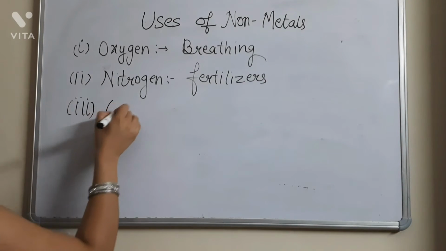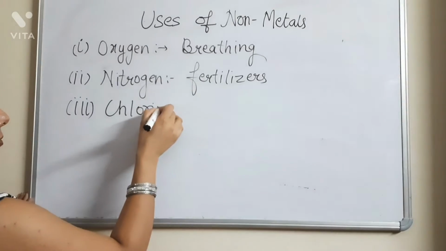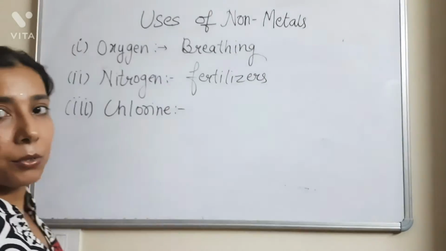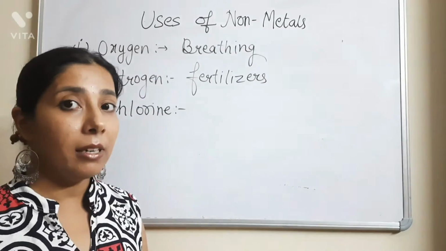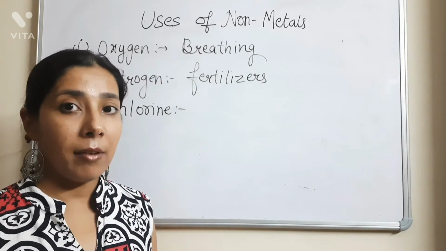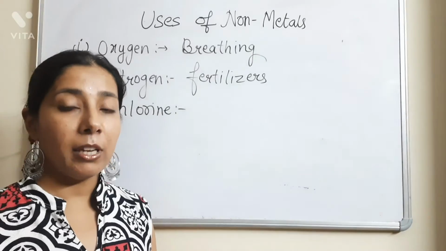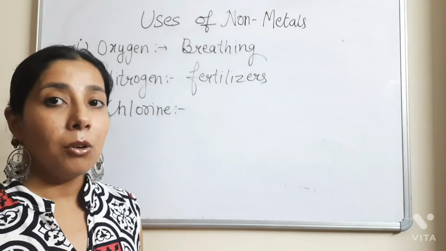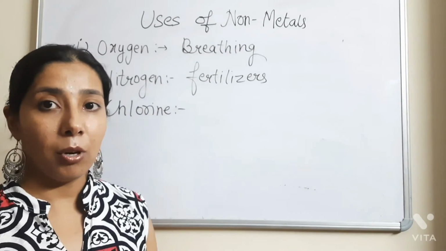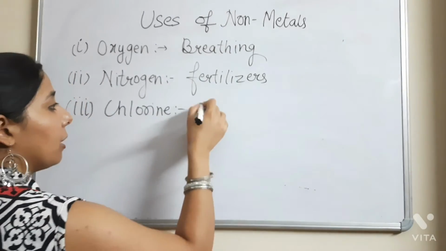Chlorine. So chlorine, how is chlorine used? Very obvious use. It is used in the purification of water. You must have read this point in your class 6 or 7, filtration or the purification of the water. So in that process, what are we using? We are using chlorine. That is known as the chlorination of the water. So chlorine is used in the purification of water.